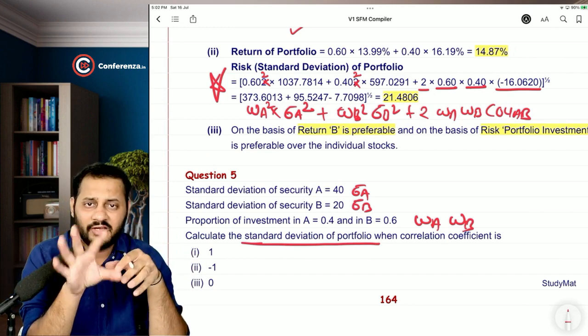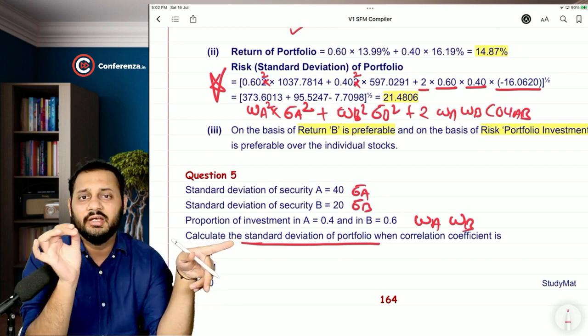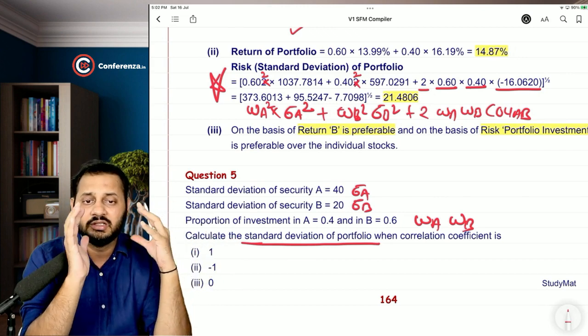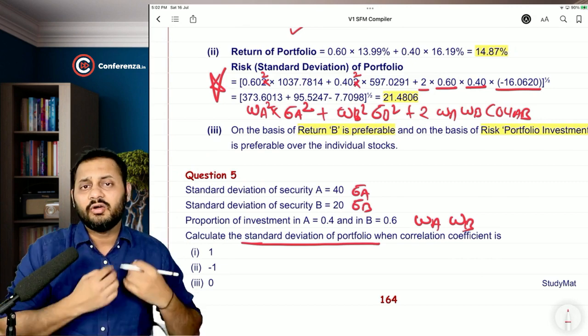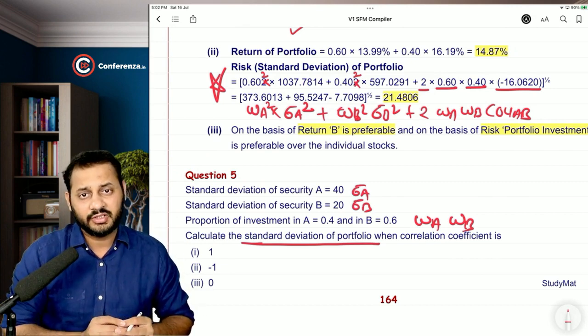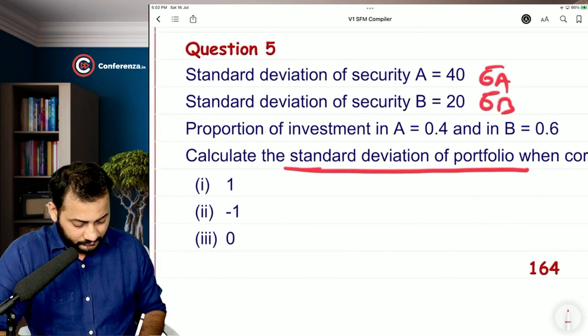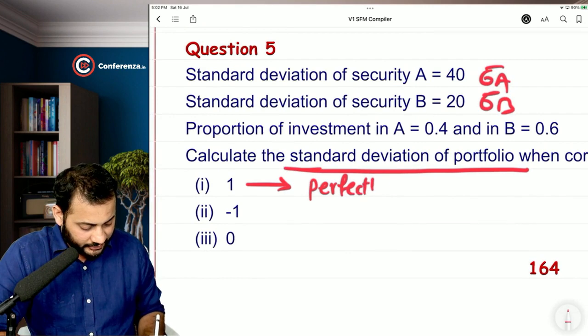So all the 5 figures required to calculate the standard deviation of the portfolio are given in the question. Then what do we need to learn in this? It's very simple. We are not learning the calculation in this question. We are learning the concept. This +1 means perfectly positively correlated.